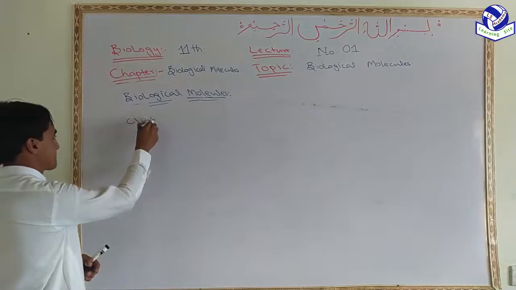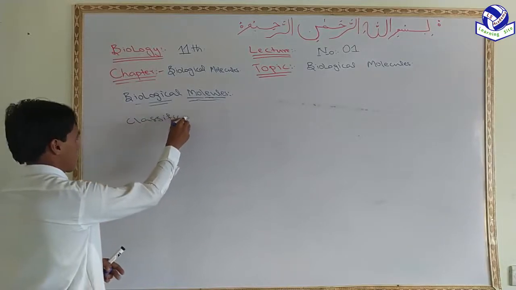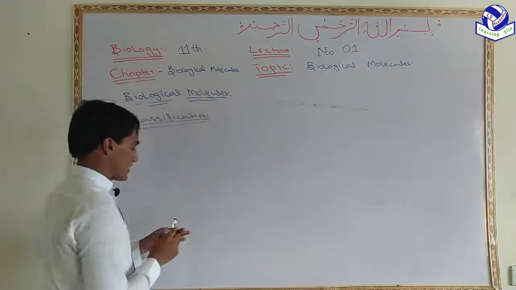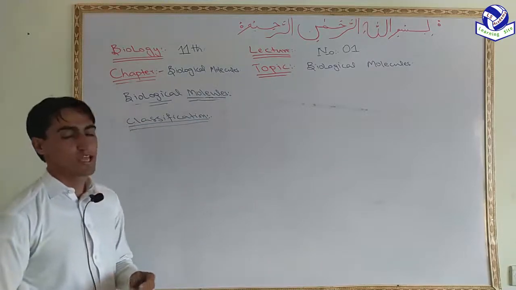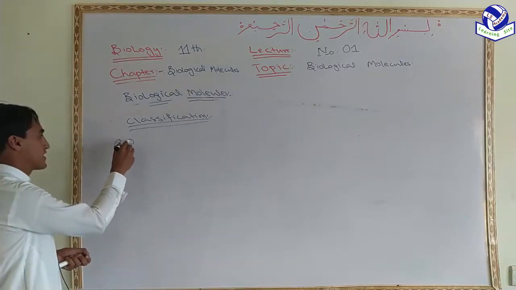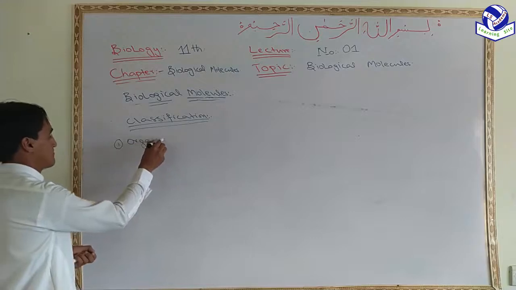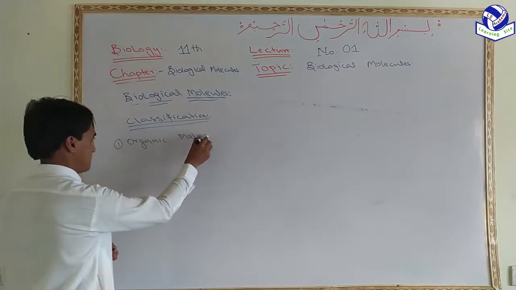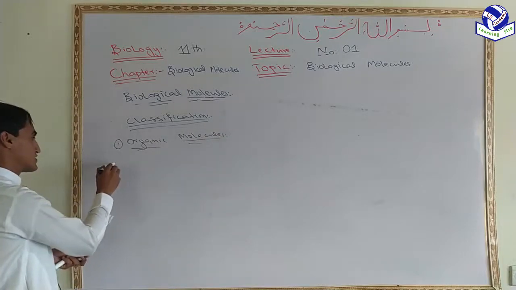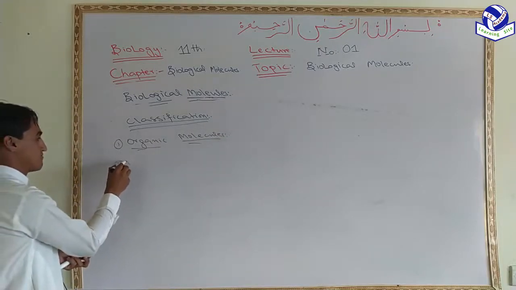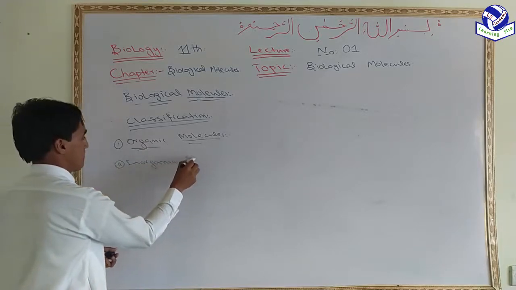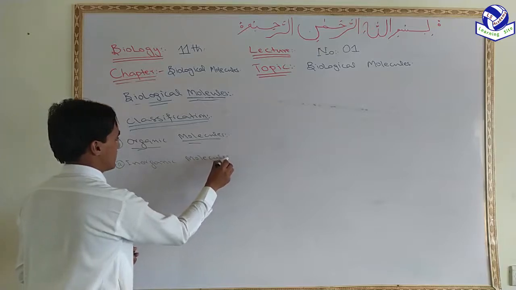Classification. Biological molecules can be classified into two classes. The first one is organic molecule or organic biological molecule, and the second one is inorganic molecule or biological molecule.